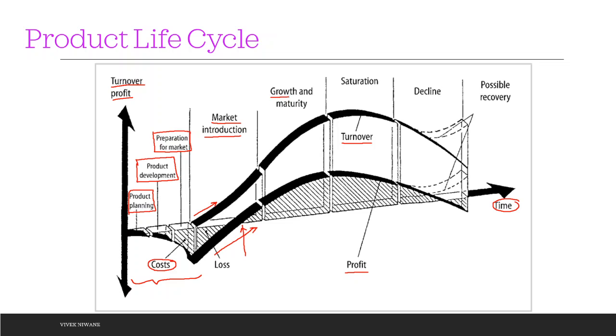Slowly, that product captures the market and becomes matured. After some period of time, there is a saturation for that product. Means, if I say that a vehicle is being manufactured, slowly the vehicle purchase rate in the market goes on increasing, and after some time that rate becomes constant.